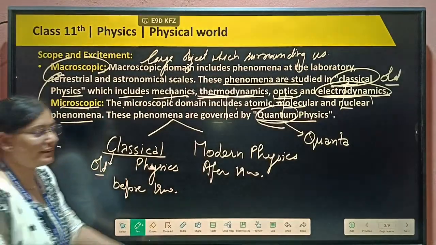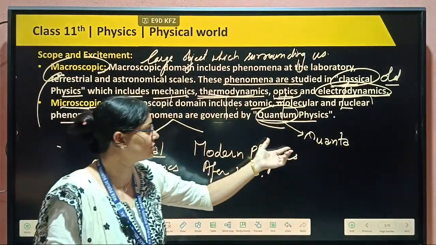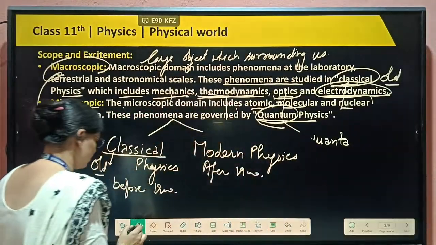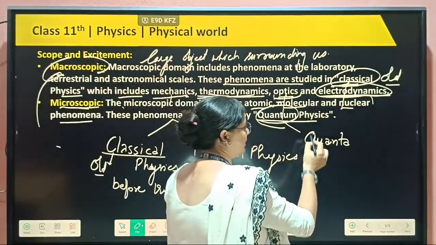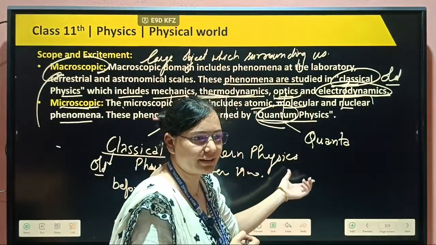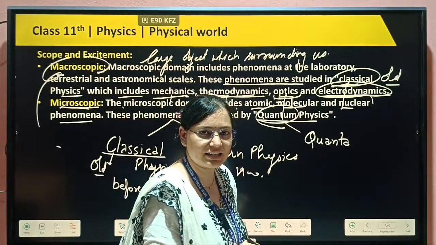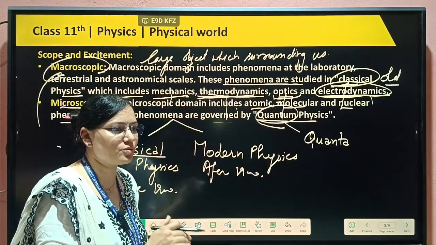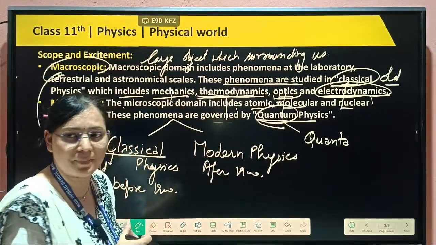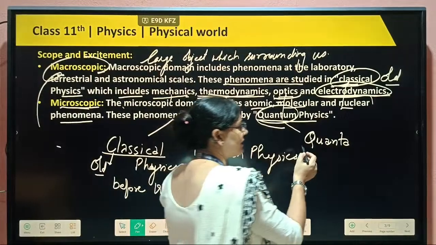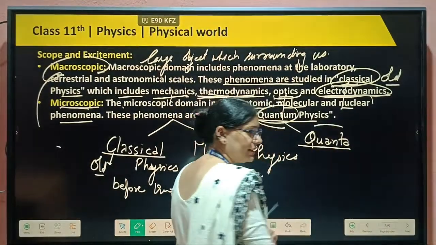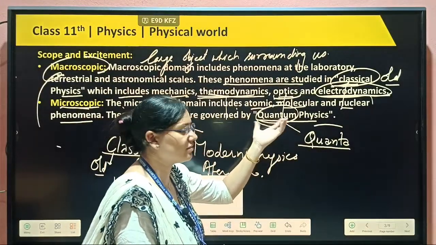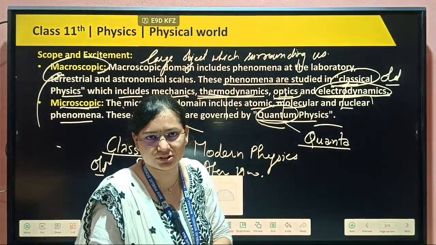Next, quantum. Here we are doing quantum, that is quanta. This word quanta comes from the particle of light. We know the basic of our light: rays are made up of small particles, small packets we can say, and these packets we call photons, that is quanta. So by this word quanta, our physics generates one new subject, that is quantum physics. Understood?